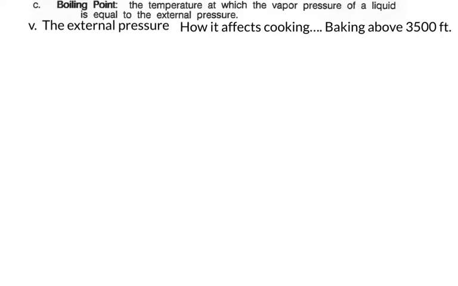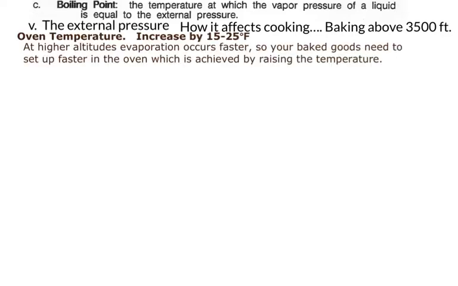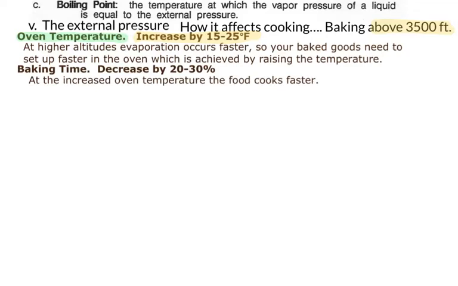So one of the major things we need to do is seal whatever the baked food is so that it won't release so much water. By sealing it, that means to make a coating on it. One of the ways that we can do that is we can make it cook faster by increasing the temperature, usually about 15 to 25 degrees Fahrenheit. If you're baking over 3,500 feet, you'll tend to see that they increase the oven temperature for those altitudes. Baking time is decreased by 20 to 30% because you increased the oven temperature.